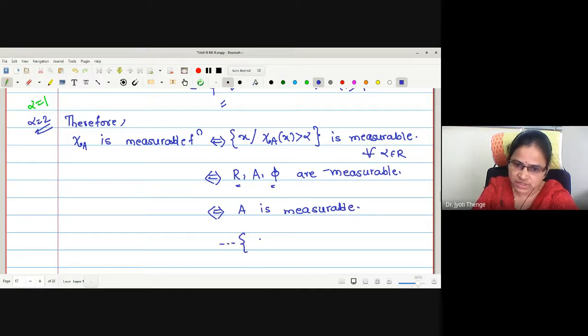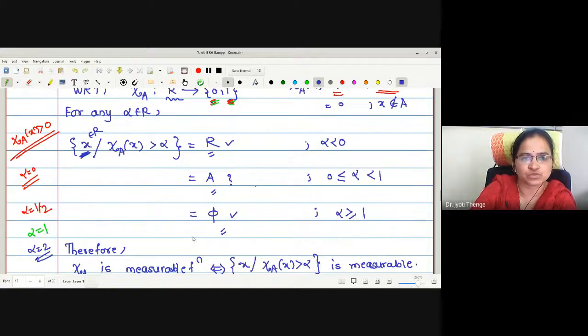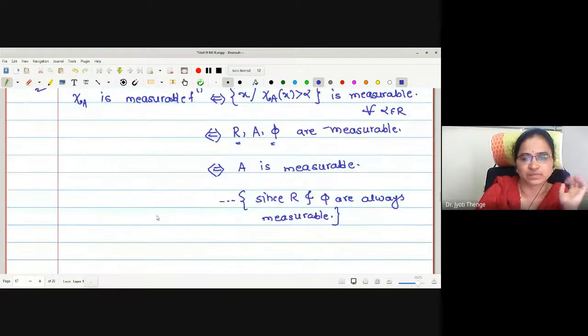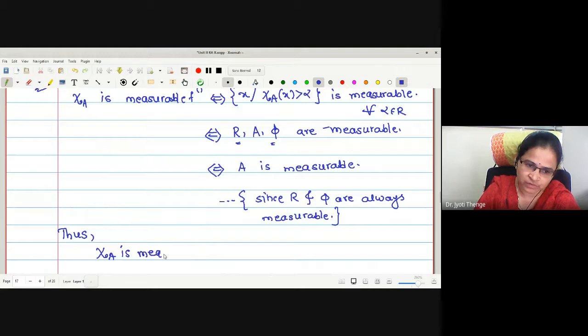Reason, since R and phi are always measurable. Therefore, here only one has to include chi of A. R is measurable, depends on a measurable set, and this is also measurable. Thus, what we have proved: chi A is measurable if and only if A is measurable.